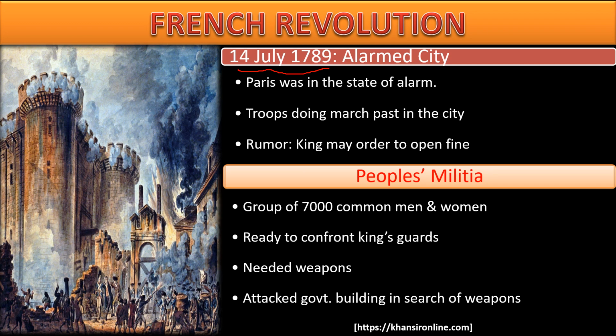The situation was that the people disliked their king, they hated their king. There's some reason; we'll discuss it later. And so people could not bear it anymore, so they decided to fight with the king. And those common people of Paris made their own army, which we can call a people's militia, a public army. They came together, some 7,000 persons, and of course among them not only were men, some were women, and those 7,000 men and women came together and created their own army, a people's army, that is, a people's militia.